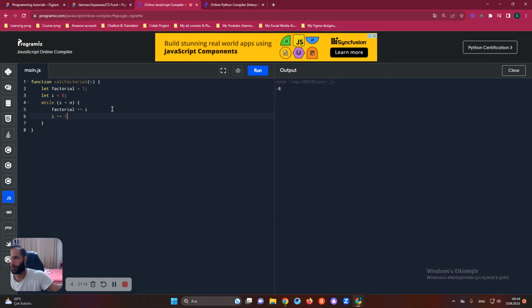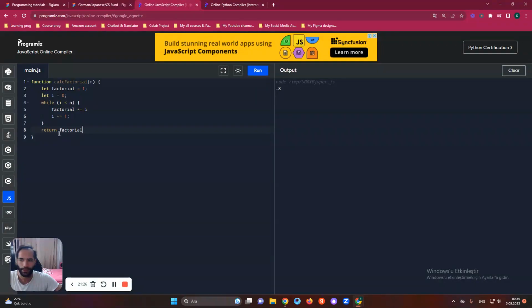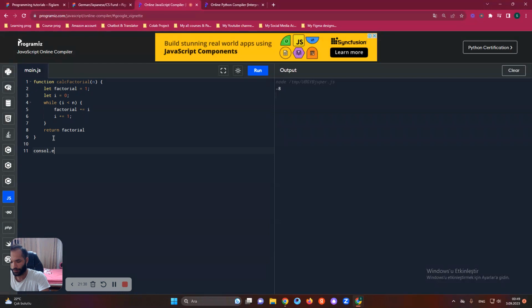And we can return factorial in here, isn't it? Let's check it. Yeah, return factorial, and we will just log that. We will put this function for the result. console.log. I just mixed up there. Sorry. So let's continue.